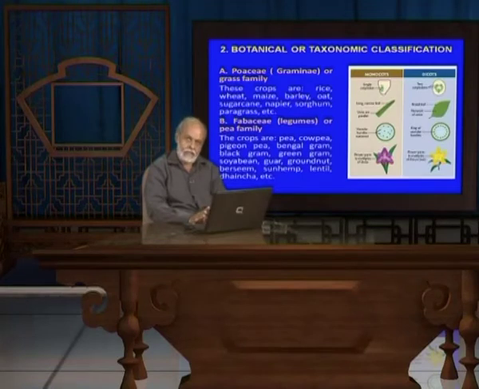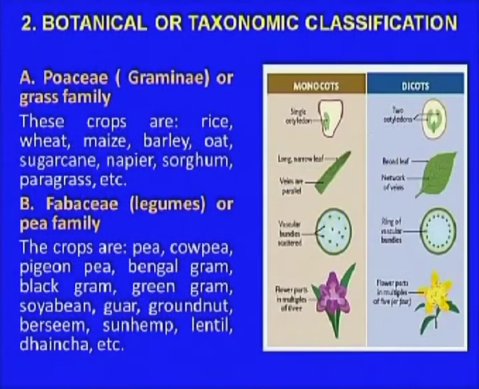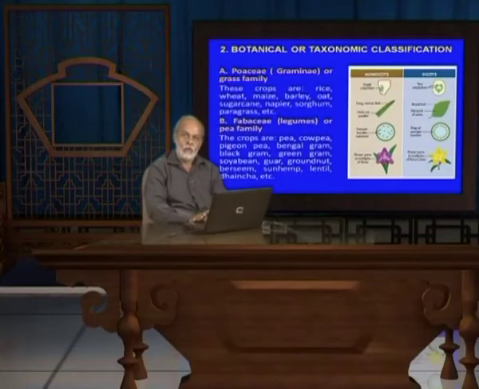Another character is the vascular bundle. If you cut a cross section of the stem, you find that the vascular bundles in monocots are scattered, whereas in dicots they are arranged in a ring. The fifth and most important one is the root system. In the monocot the roots are fibrous and shallow, whereas in the dicot it is the tap root system, known as anchoring roots, and they go very deep. So, this is the difference between the two.